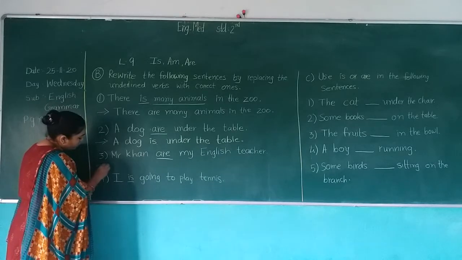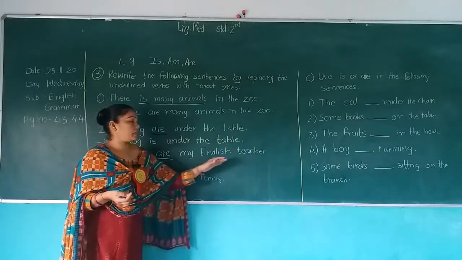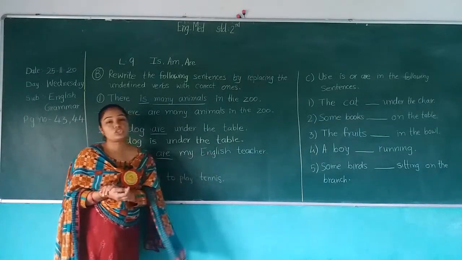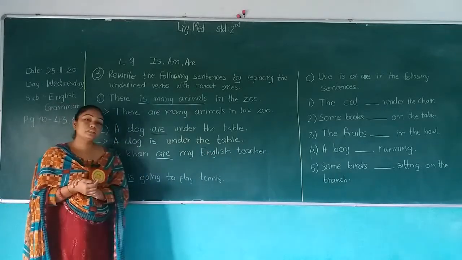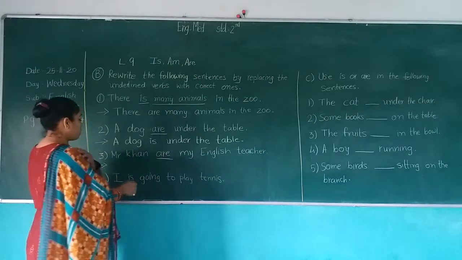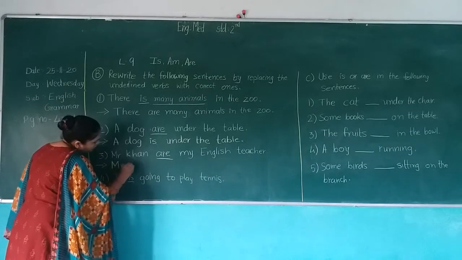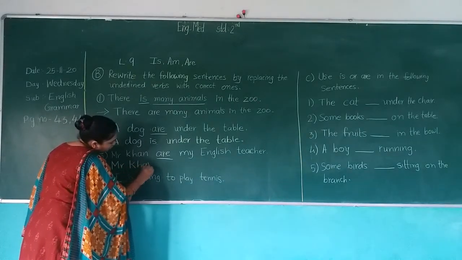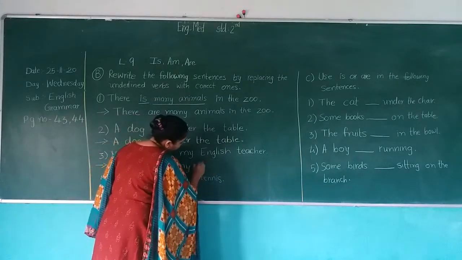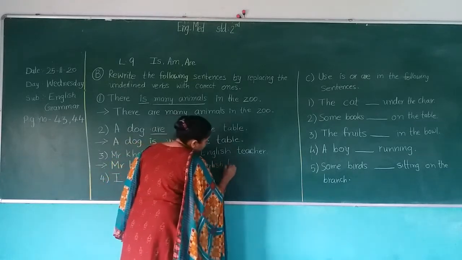Now, third, Mr. Khan are my English teacher. Now, Mr. Khan is a singular form. So, what we have to use there is. So, Mr. Khan is my English teacher.